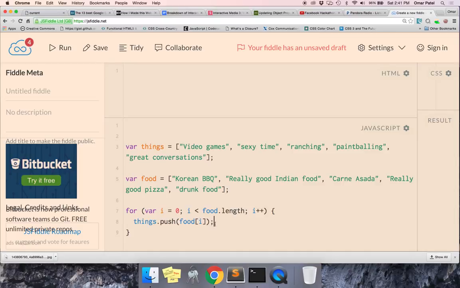So what this does is it runs until this runs out, right? Because we're doing it until food.length. And that way, it goes in a loop. And this is why loops are important. Because let's say the length of this was like 1,000. You can't do that manually. It would just be way too tedious. To do it in a loop, it would be really easy. You just have one line of code that says, go through the loop until the array ends.